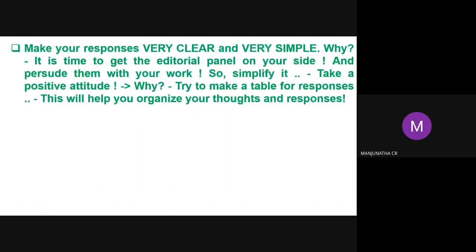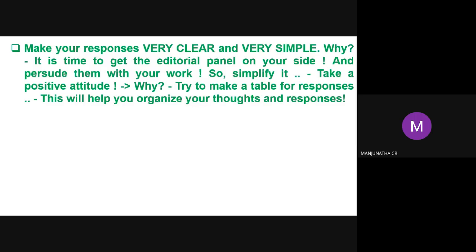Next, make your responses very clear and very simple. While answering, it should be clear, targeted, and simple. Why? It is time to get the editorial panel on your side, so that the paper is nearer to publication. Be careful while answering. This is the ultimate step, so pursue it with your work, simplify it, and take a positive attitude.